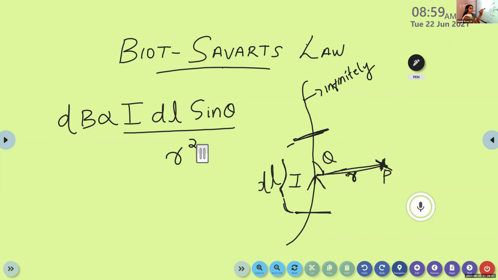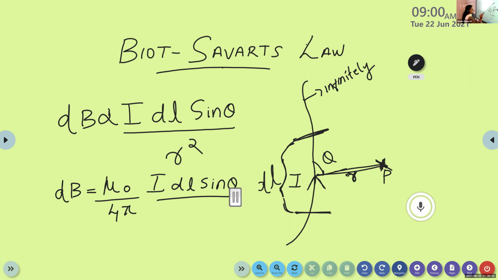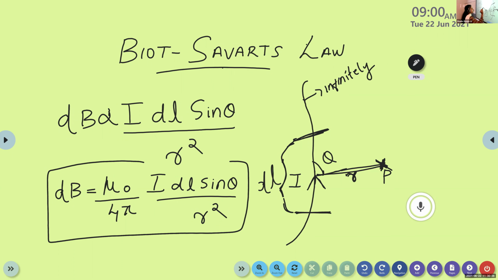And in physics, we always have a tendency to replace this proportionality sign by a constant. So dB is equal to mu 0 divided by 4 pi into I dl sine theta divided by r square.